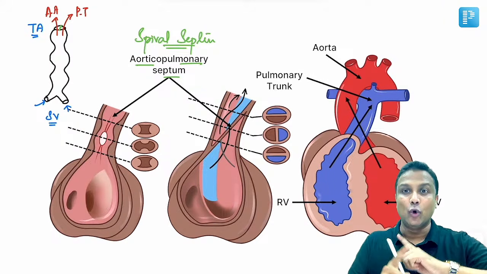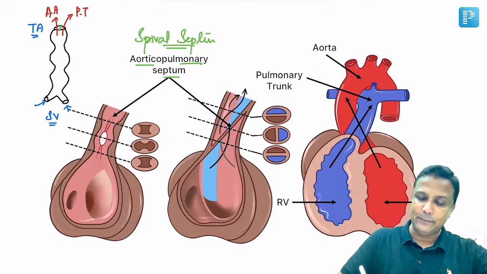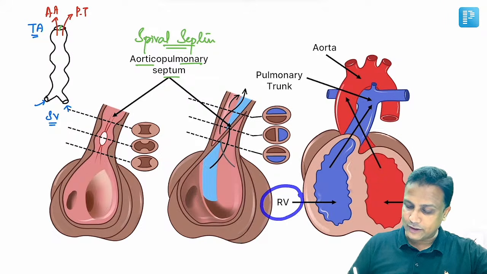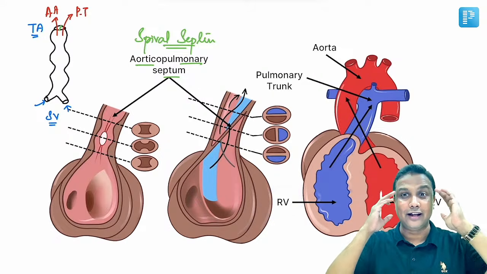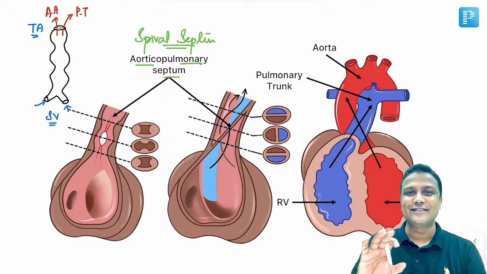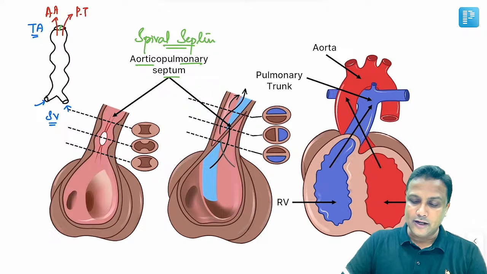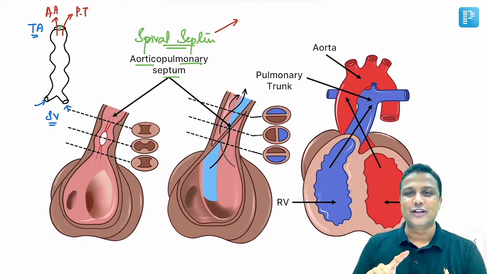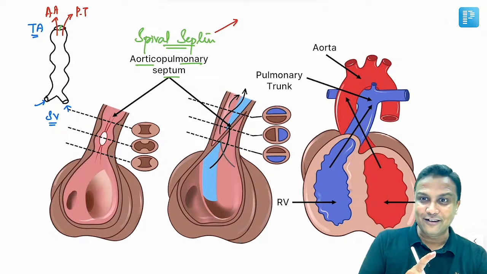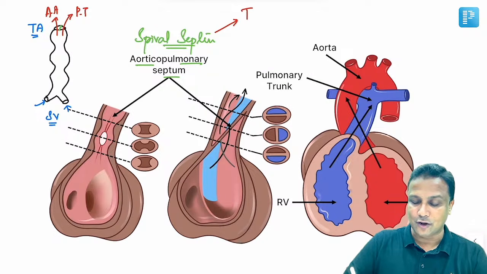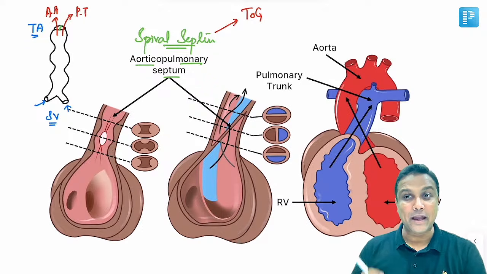If this is spiral, then normally what is going to happen? From the left ventricle ascending aorta is going to begin, and from the right ventricle pulmonary trunk is going to begin. Now use common sense. If the spiral septum does not spiral, then what is going to happen? Of course, yes, it will be reversed. Ascending aorta is coming from right ventricle, pulmonary trunk is coming from left ventricle, and this we call transposition of great vessels. If the spiral septum is not spiraling, it will lead to transposition of great vessels.